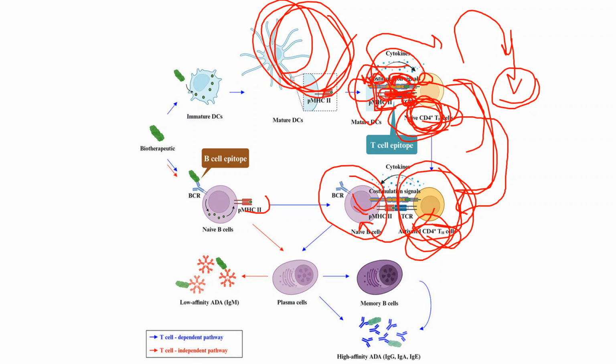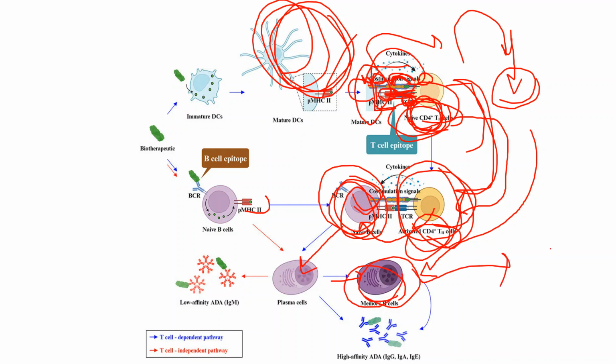And once they activate the naive B cells, they also activate the plasma cells so that they can make the memory B cells. These have the memory that if the same antigen comes again, they will kill that pathogen before the infection. And next they also produce monoclonal antibodies against that particular antigen only, right?